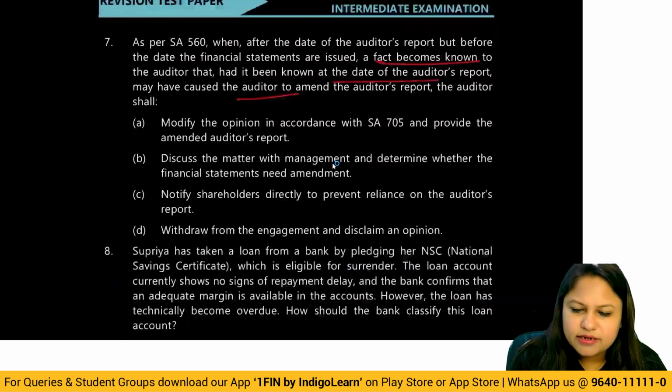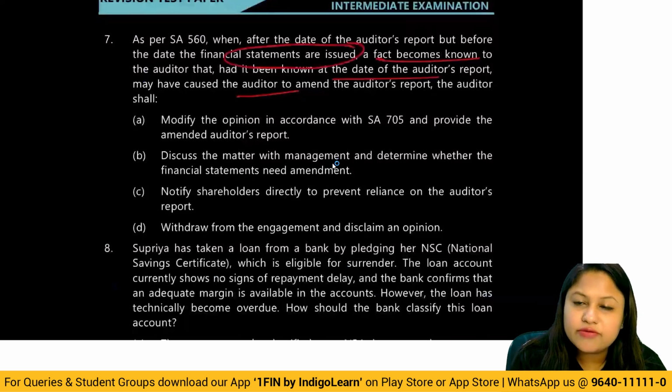Okay, then. Supriya has taken a loan from a bank by pledging her NSC, National Savings Certificate, which is eligible for surrender. The loan account currently shows no sign of repayment delay, and the bank confirms that an adequate margin is available in the account. However, the loan has technically become overdue. How should the bank classify this loan?